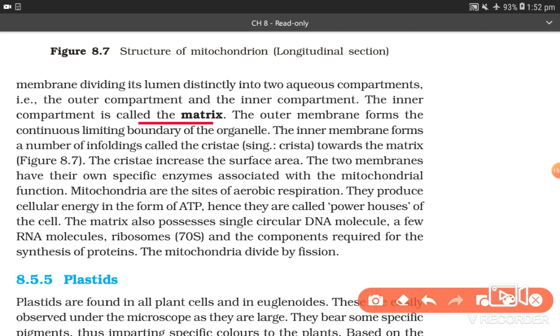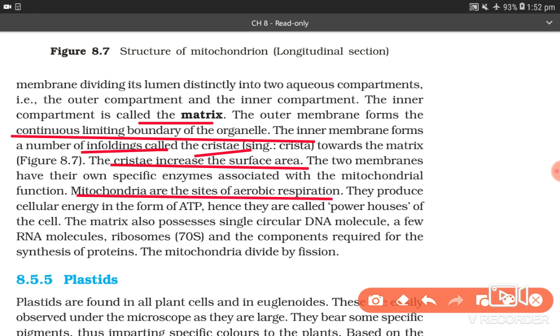The inner compartment is called matrix. The outer membrane forms the continuous limiting boundary of the organelle. The inner membrane forms a number of infoldings called crista, singular crista, towards the matrix. The cristae increase the surface area. The two membranes have their own specific enzymes associated with the mitochondrial function. Mitochondria are the sites of aerobic respiration. They produce cellular energy in the form of ATP, hence are called powerhouse of the cell.